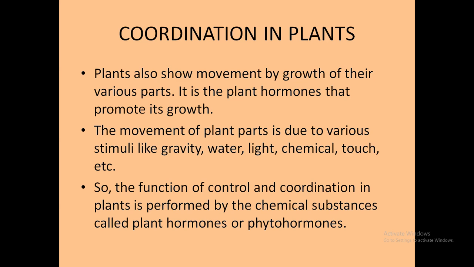So the function of control and coordination in plants is performed by the chemical substances called plant hormones or phytohormones, because plants lack a nervous system. If they lack a nervous system, there would be some other system which controls all the activity of the plant body, and these are called phytohormones.